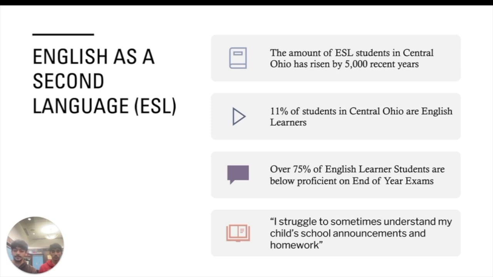And we believe a key factor to this is because of the parents' lack of activeness in their schooling. We believe this is because the parents struggle with language barriers, with one parent even quoting, "I struggle to sometimes understand my child's school announcements and homework." We believe that many parents feel this way, and that's why we came up with SpeakLink.